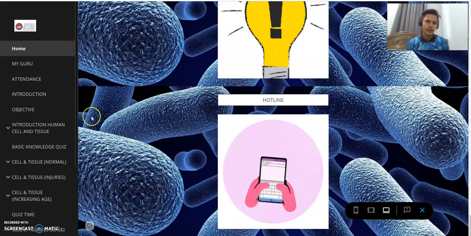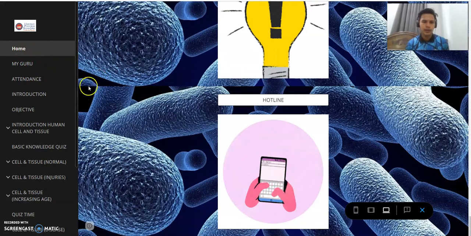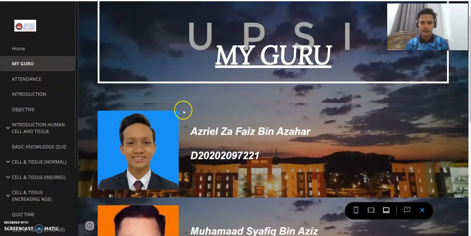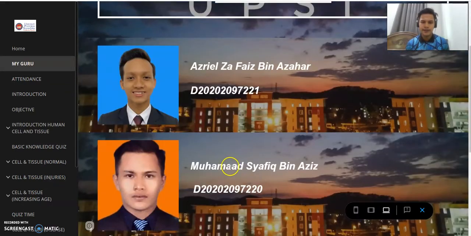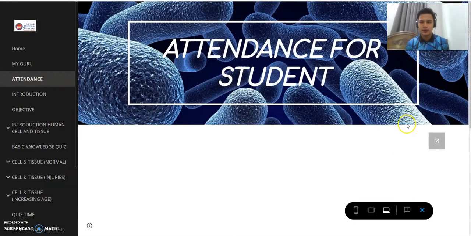As you can see here at the left of the page, we have the bar, which will make it easier for students to access. Okay, we will go into it one by one. Number one is My Guru. As you can see here, the list of the teachers. Number one is Aziza Faiz, then Muhammad Shafiq bin Aziz, which is me, and Noaim binti Muhammad Azni. And then the next page is Attendance.